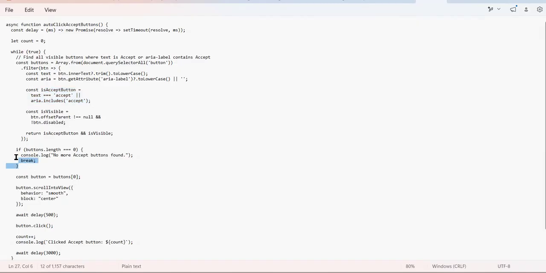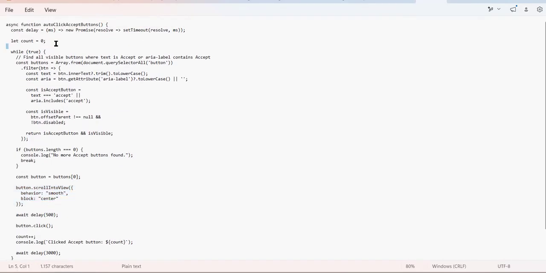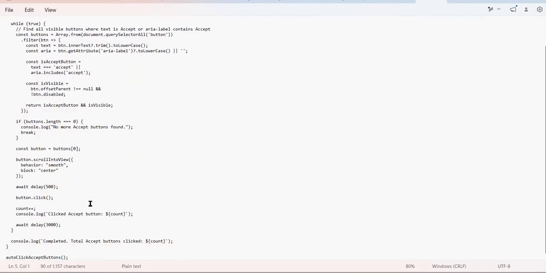Then I have added one more check: if the length is 0, I show a no accept button message. Then we scroll to the top, to wherever that button is. Then I'm adding the delay that I created over here. Then button click: here you got the button, and now you have to trigger that click event. Instead of manually clicking on it, from JavaScript you are clicking on it, and I'm incrementing the counter. The same process will iterate.